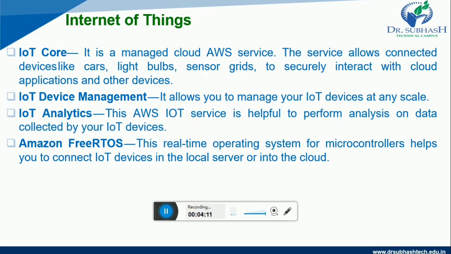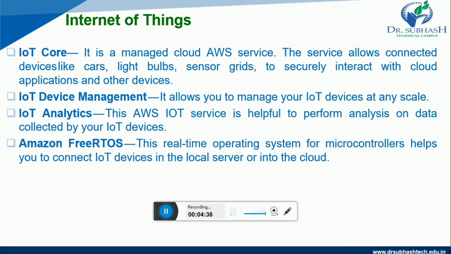Next one is IoT Device Management. It allows you to manage your IoT devices at any scale. Third one is IoT Analytics. This AWS IoT service is helpful to perform analysis on data collected by your IoT devices.